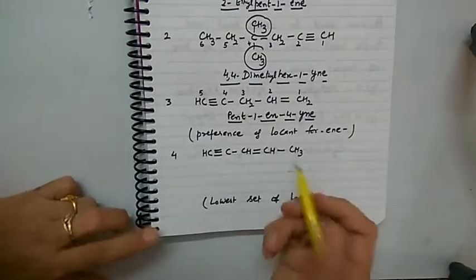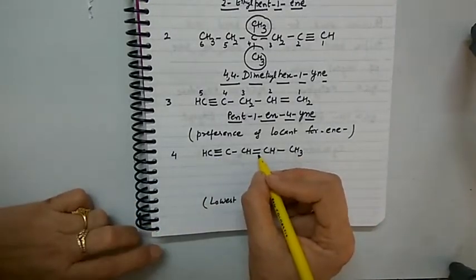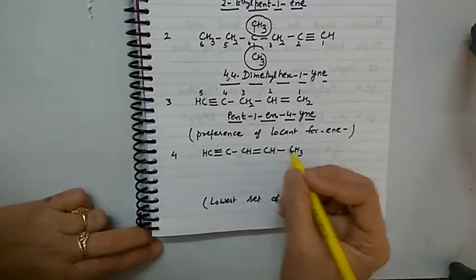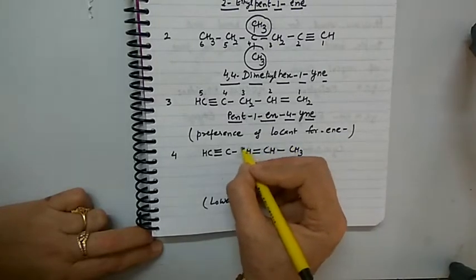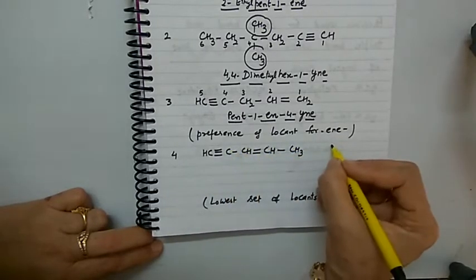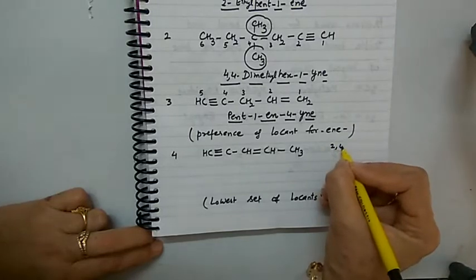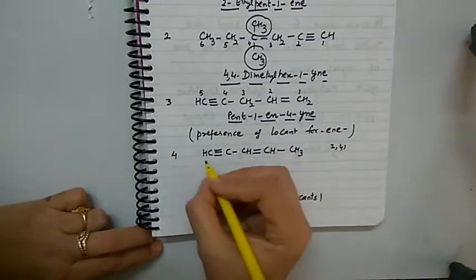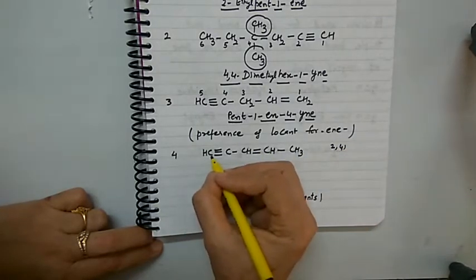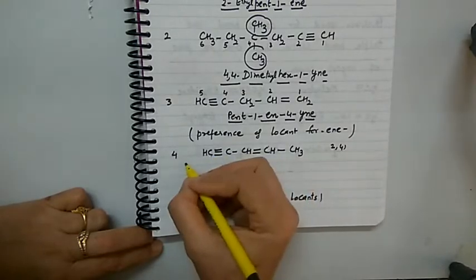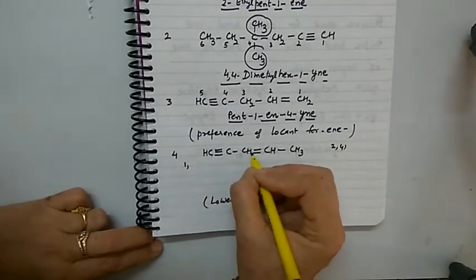Let us see the next one. It also contains a double bond and a triple bond. Let us number the chain. 1, 2, 3, 4. So from this side, at position 2 there is a double bond, at position 4 there is a triple bond. If I number from this side, 1, 2, 3, at position 1 there is a triple bond, at position 3 there is a double bond.